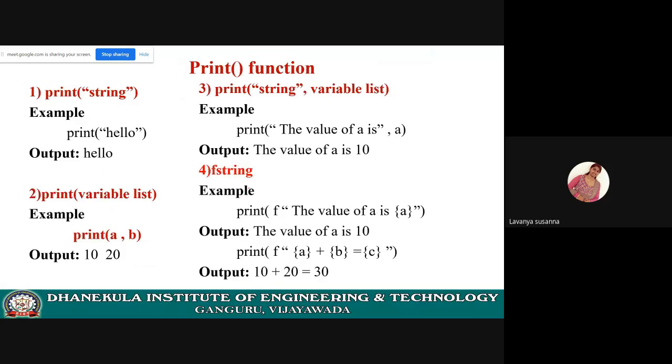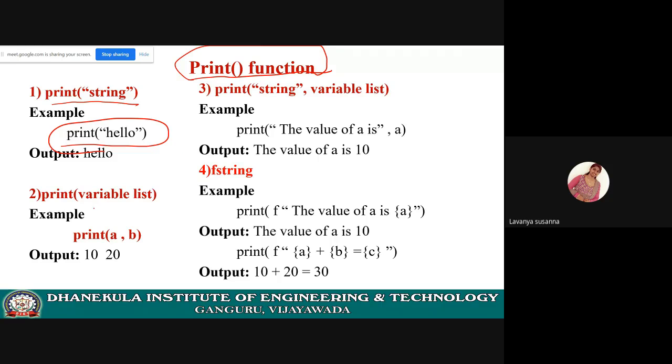Next, the print function. Let us see what the print function is. It is the output function, right? In C language, you are using the printf function. Here in Python, you are using the print function. Now, inside the print function, inside double quotes, whatever you have given will be displayed onto the screen as it is. See here, print in double quotes hello. So, hello will be displayed as it is onto the screen.